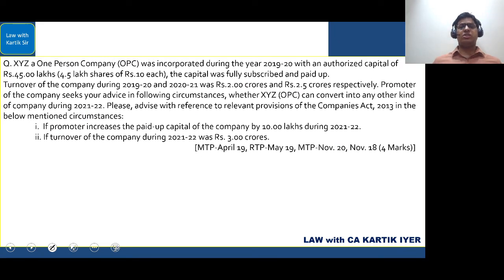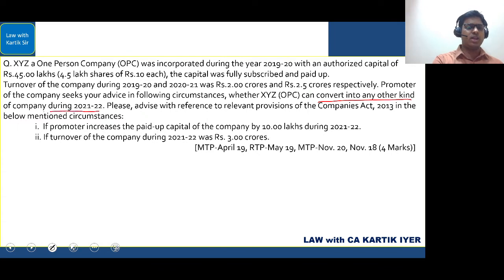XYZ, a one-person company, was incorporated during the year 1920 with an authorized capital of 45 lakhs. The capital was fully subscribed and paid up. Turnover of the company during the year 1920-2021 is 2.5 crores. Promoter of the company seeks your advice in the following circumstances: whether XYZ OPC can convert into any other kind of company during 21-22. Again, same thing. Can they convert into any other kind of company?